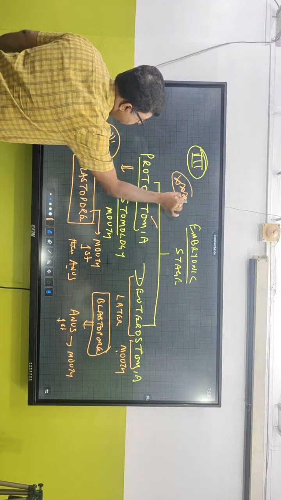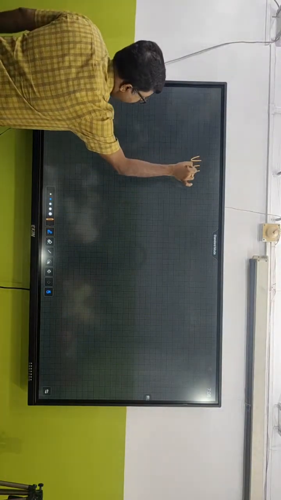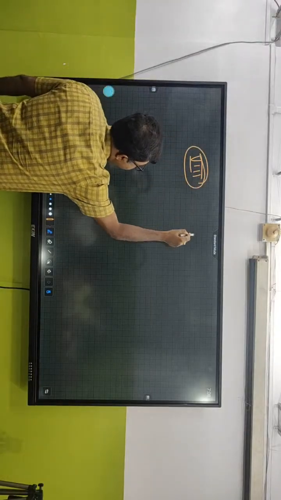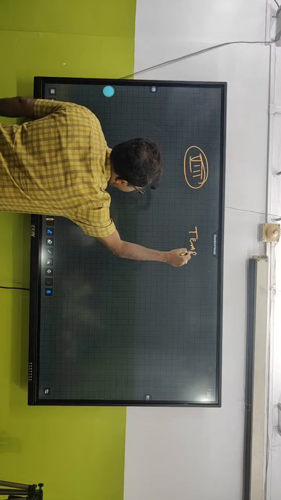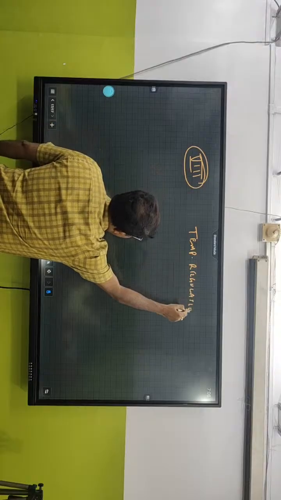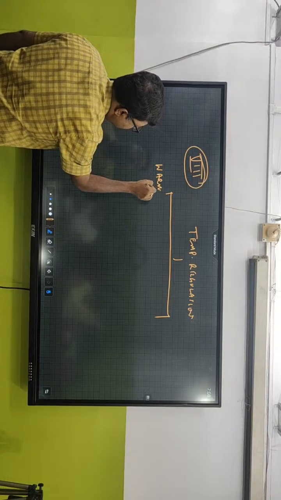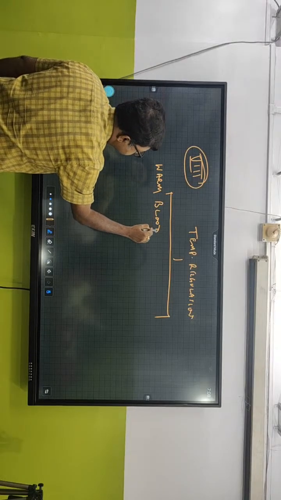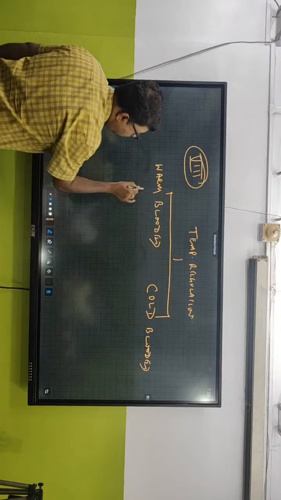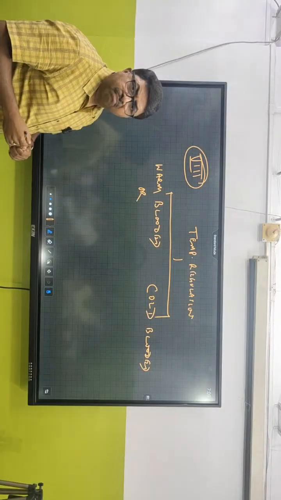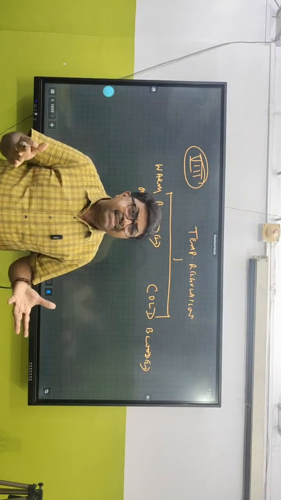Star point. Okay? Now, this is the seventh way that we can classify them. The next classification is on the ability of coping up with the environment, on the basis of temperature regulation with that of the environment. We can classify them into two different parts: warm-blooded animals and cold-blooded animals. Warm-blooded are those organisms which can cope up with their present environment. There is some mechanism by which they can cope up.